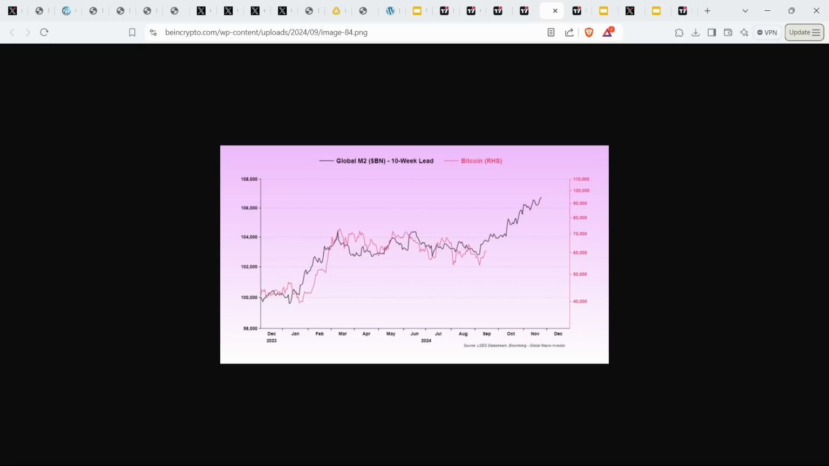The same is roughly true for global liquidity, or global M2. It generally has around a 10-week lead compared to Bitcoin. So changes in the amount of global M2 tend to lead changes in the price of Bitcoin by around 10 weeks. What that indicates is that the rise we have had in global M2 recently will likely correspond with a rise in the price of Bitcoin in the coming weeks to months.